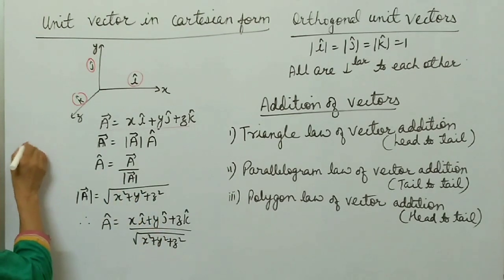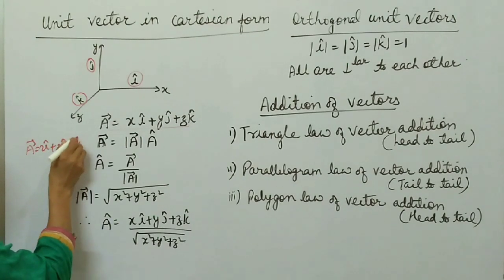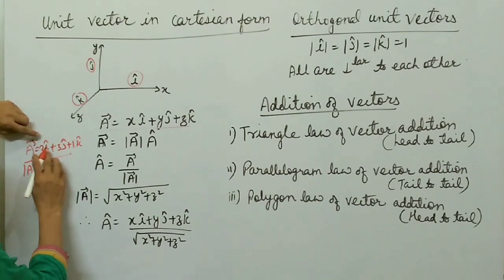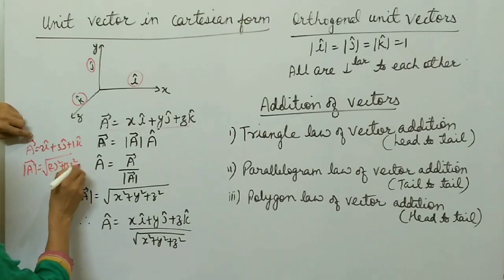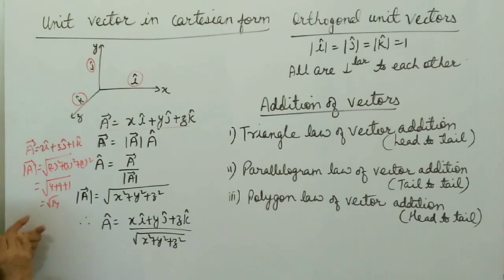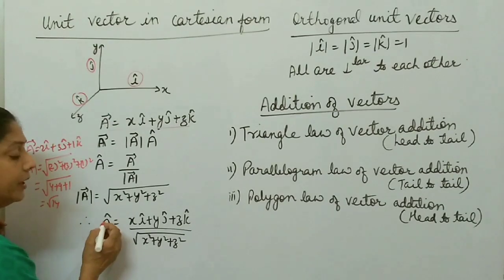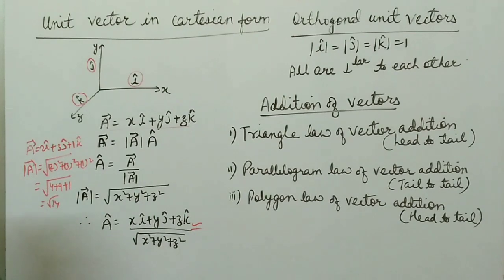Suppose vector A is 2i plus 3j plus 1k, right? So how do you find mod A? Under root, along the x-axis the magnitude is 2 square plus 3 square plus 1 square. You can solve this one. 2 2s are 4, 3 3s are 9, plus 1 is 14. So 14 under root. In this way you find mod A, and after calculating mod A you can easily find the unit vector, which is vector A by mod A. In this way you can calculate the unit vector, right?